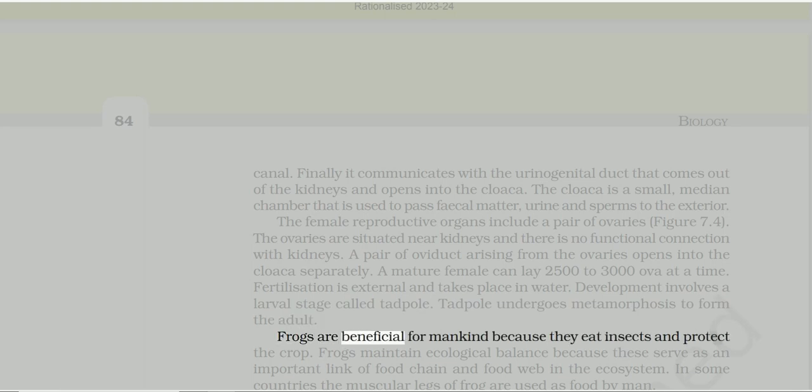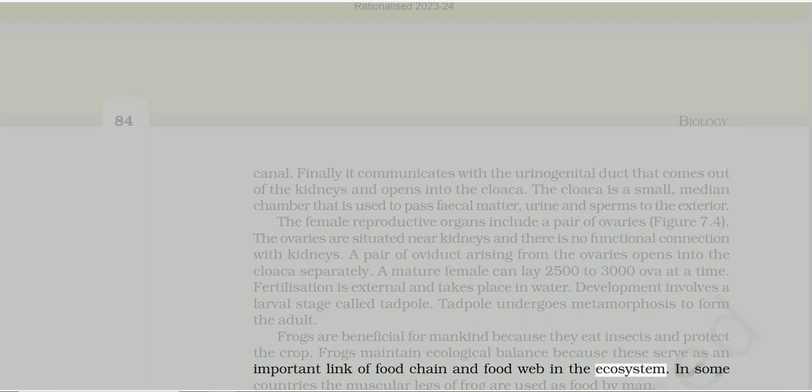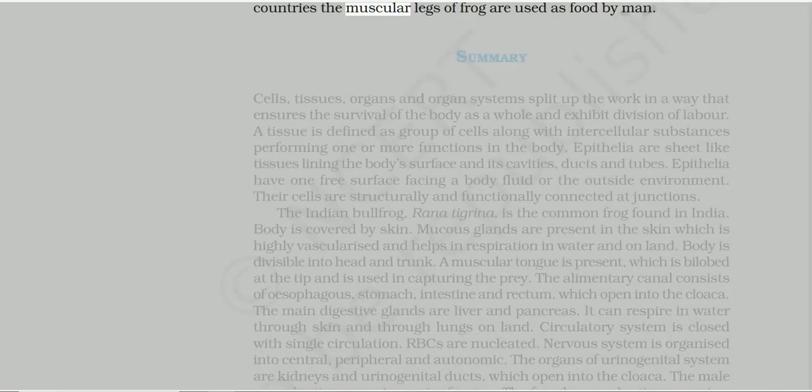Frogs are beneficial for mankind because they eat insects and protect the crop. Frogs maintain ecological balance because these serve as an important link of food chain and food web in the ecosystem. In some countries the muscular legs of frog are used as food by man.